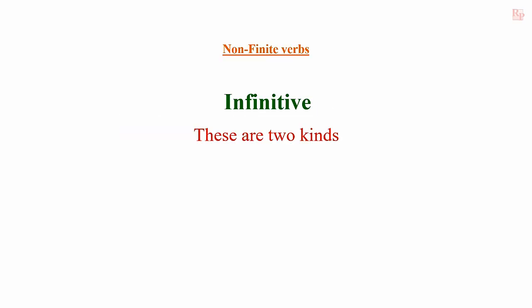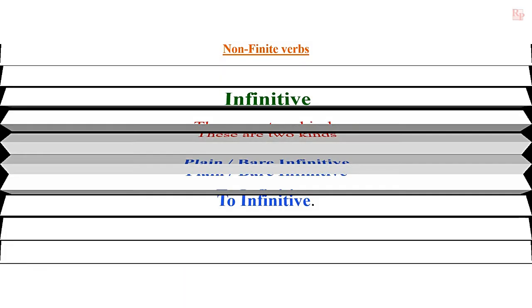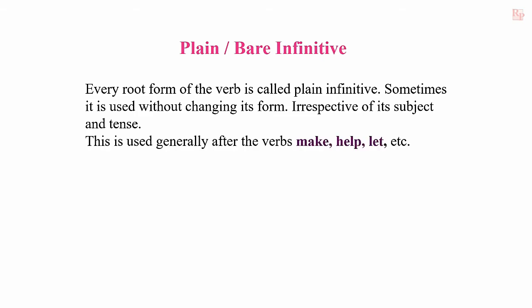First one is infinitive. Infinitives are also two types. Those are plain infinitive or bare infinitive, and next one is true infinitive. Now let us know what is plain infinitive. A plain infinitive is a root form of the verb. Every root form of the verb is called plain infinitive. Sometimes it is used without changing its form, irrespective of its subject and tense. This is used generally after the verbs make, help, let, etc.